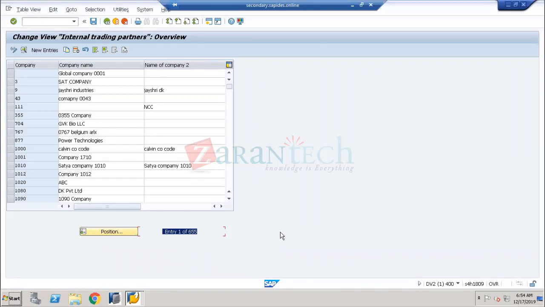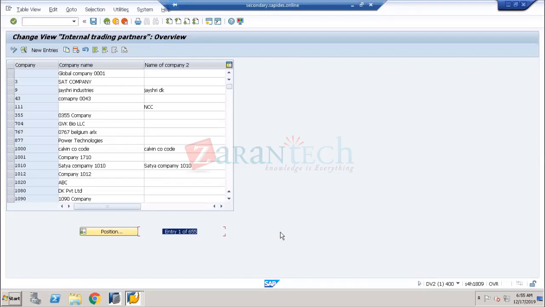It is not that you're restricting the company codes to 1 or 2. You can go with multiple company codes. For example, in one of the projects I previously worked on, they had nearly 64 company codes assigned to one company. It was a petroleum manufacturing company in the Middle East.